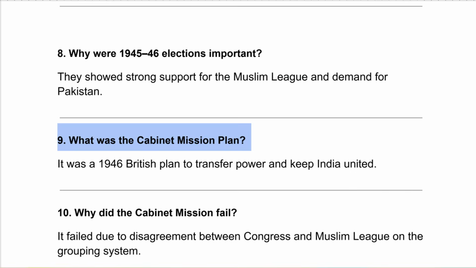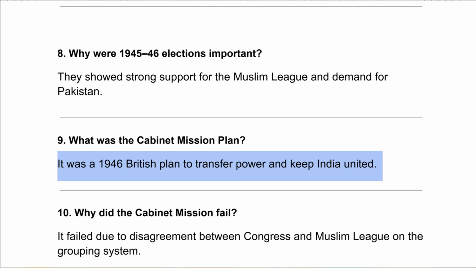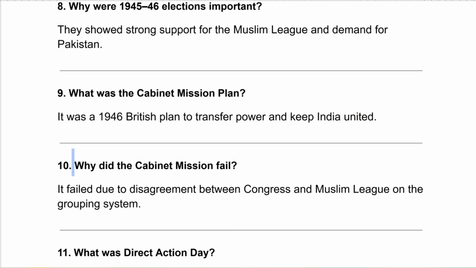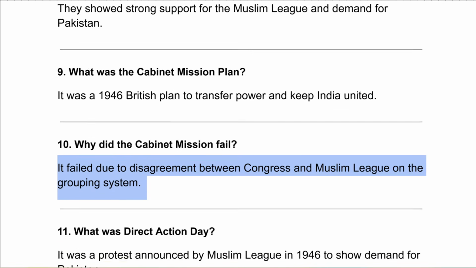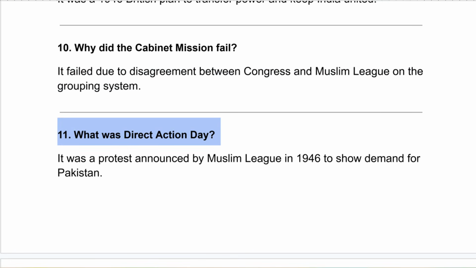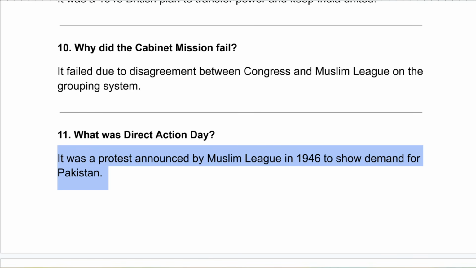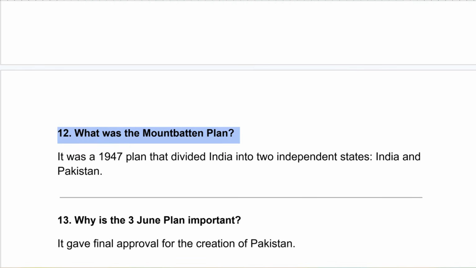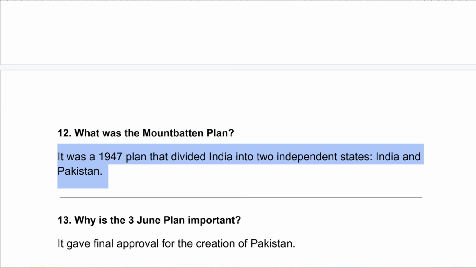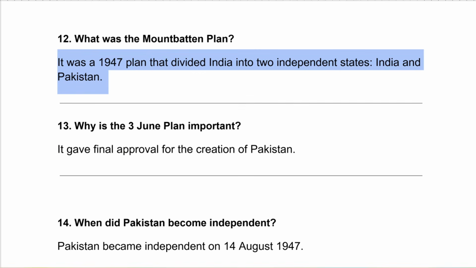What was the Cabinet Mission Plan? It was a 1946 British plan to transfer power and keep India united. Why did the Cabinet Mission fail? It failed due to disagreement between Congress and Muslim League on the grouping system. What was Direct Action Day? It was a protest announced by Muslim League in 1946 to show demand for Pakistan. What was the Mountbatten Plan? It was a 1947 plan that divided India into two independent states, India and Pakistan.